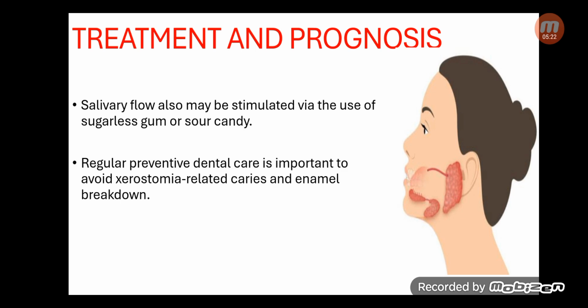And along with all these measures for managing saliva deficiency, there is a requirement for regular preventive dental care, because it is important to avoid xerostomia-related caries and enamel breakdown. We know that whenever there is xerostomia there is a lot of caries, xerostomia-related caries more specifically, and enamel breakdown is easier. So to prevent that, regular preventive dental care is really important.